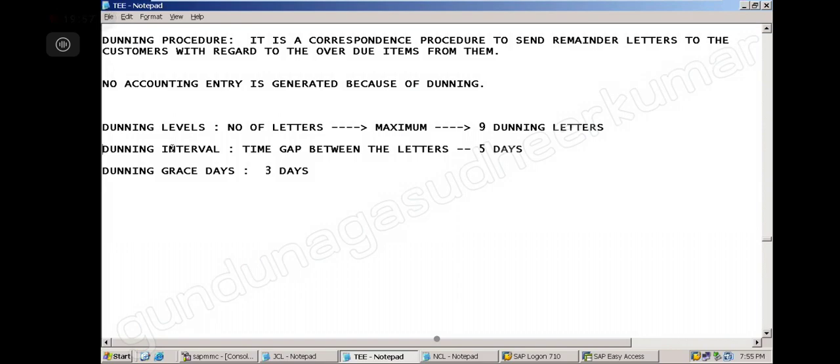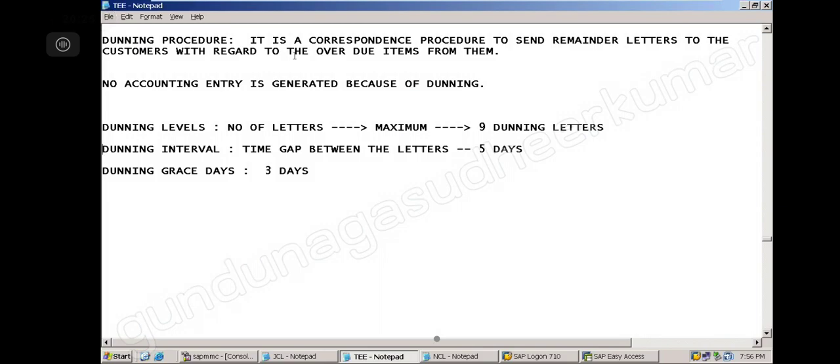Maybe because of some issue he might have missed it for 1 day, so we want to wait. Directly sending the letter to his office is not good. He is a customer, and we want to have good relations with customers. So Dunning grace days is 3 days. We will wait up to 3 days, and then after 3 days we are going to start sending the letter.